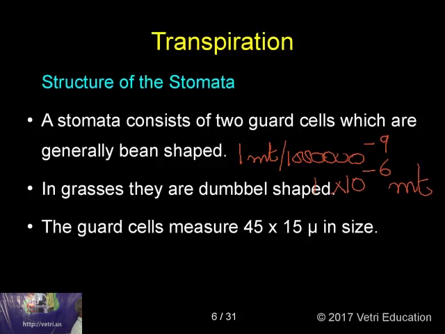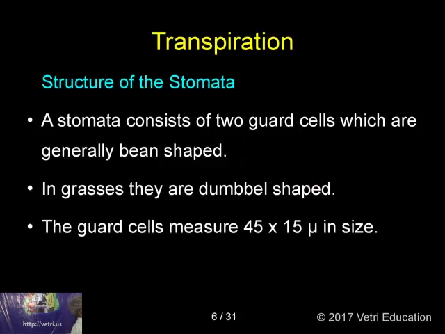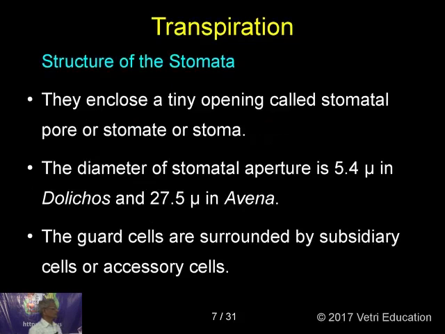Once again I am telling you, the guard cells measure 45 to 15 mu in size. That means you must be able to visualize very clearly what the size of 45 micron is. That is 1 millimeter divided by 1000 and then 45 units. That much smallness is the size of the guard cells. Now these guard cells enclose a tiny opening called the stomatal pore or stoma,